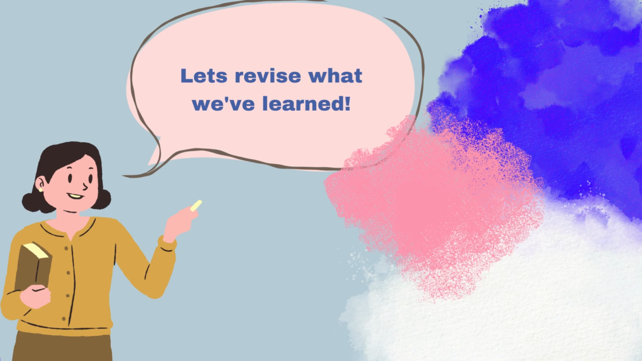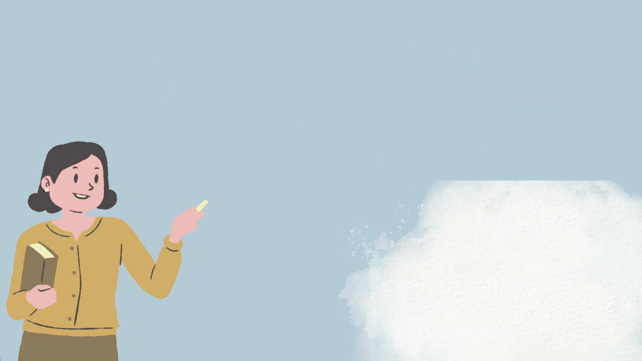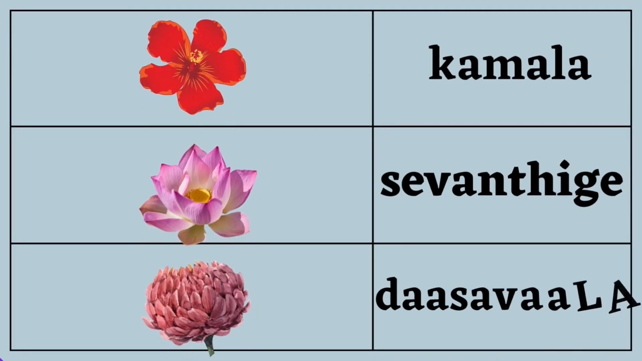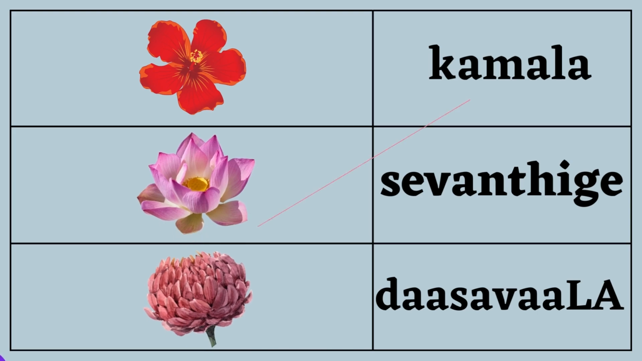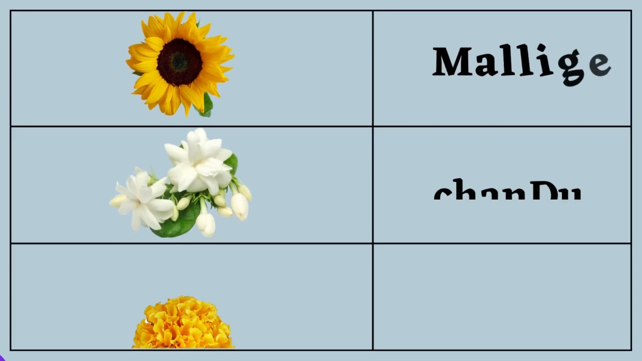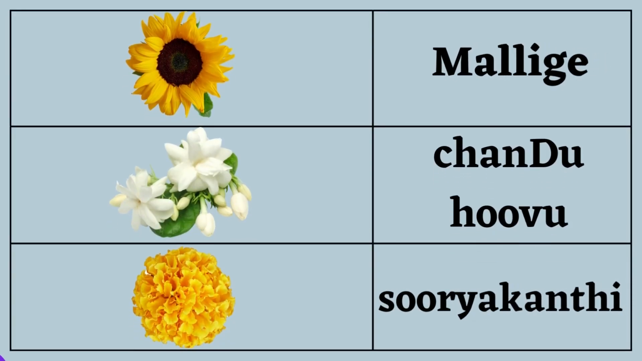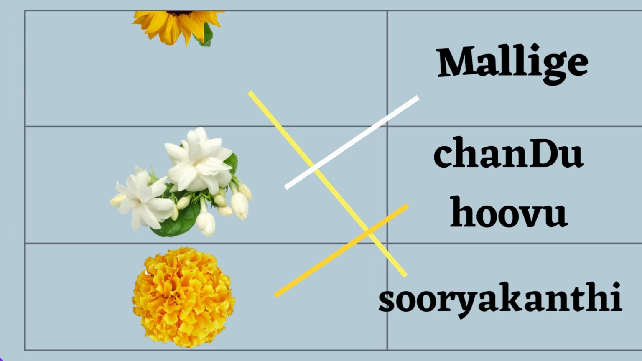Are you ready to play? Let's start then. Match the following flowers with their Kannada translations. Up first, we have Kamala, Sevantige, and Dasavala. If these were your answers, well done. Up next, we have Mallige, Chandu Hoovu, and Suryakanti. Well, here are the answers. If you got all of them right, then you are on a winning streak.